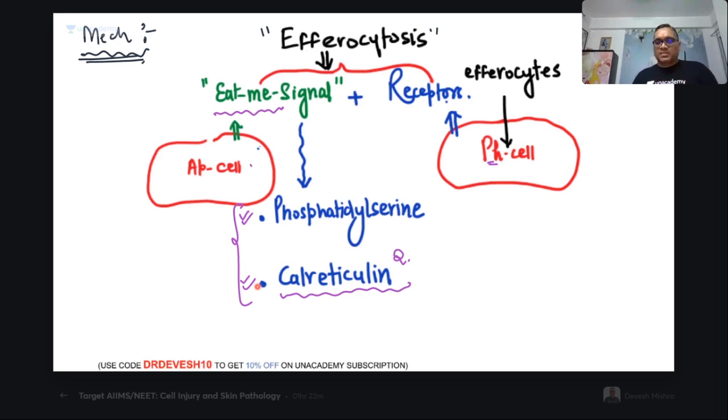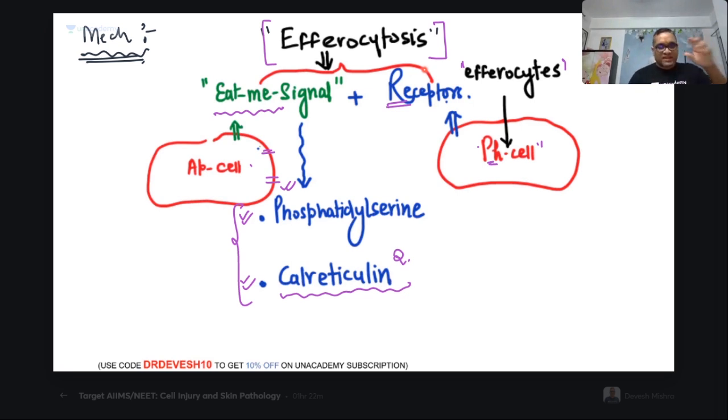That's what I'm explaining, how the efferocyte is going to recognize. Now you can see this is the efferocyte. Efferocyte means phagocytic cell. Now these receptors of the phagocytic cells will identify phosphatidylserine or calreticulin on the membrane, and they will perform the phagocytosis, which is called efferocytosis. Everybody understood this point? Phagocytic cells are efferocytes, right?